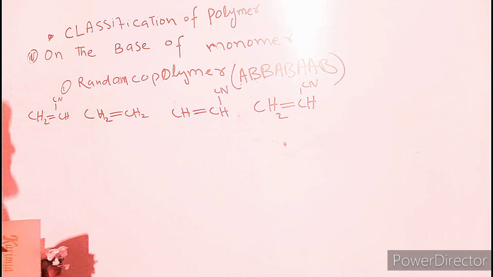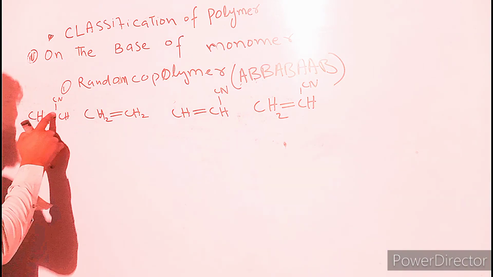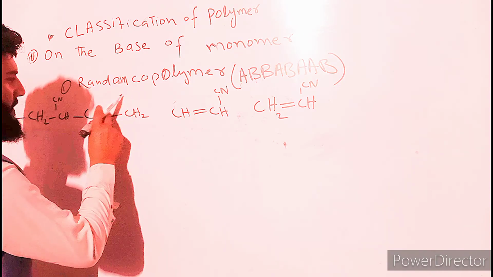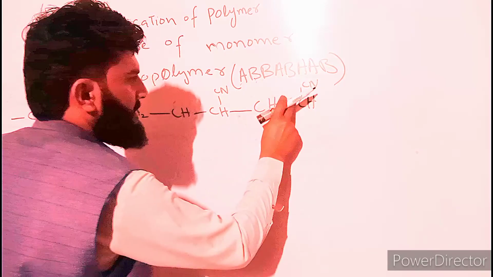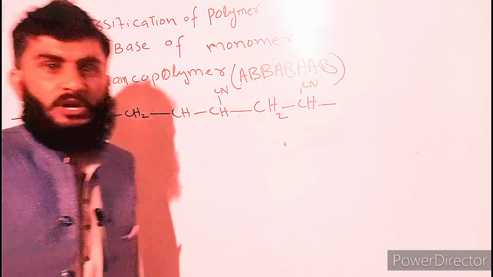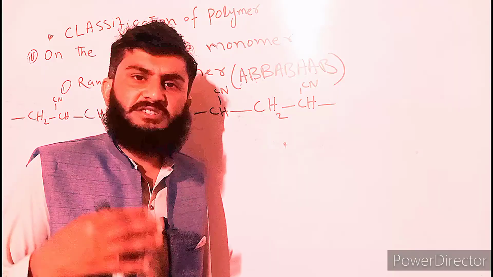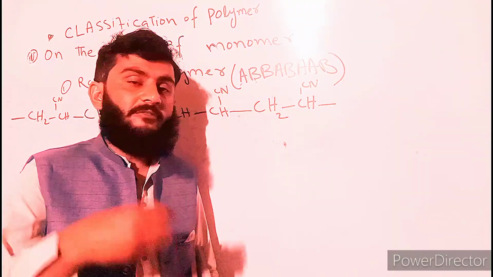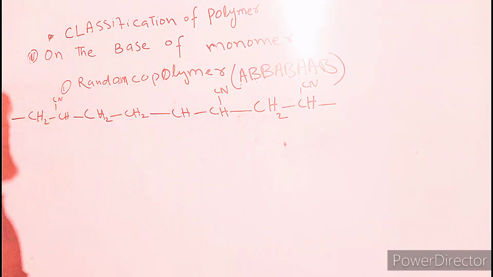If they combine in any random way, we write it like this. If they form bonds and are arranged randomly, such a polymer is known as random copolymer.